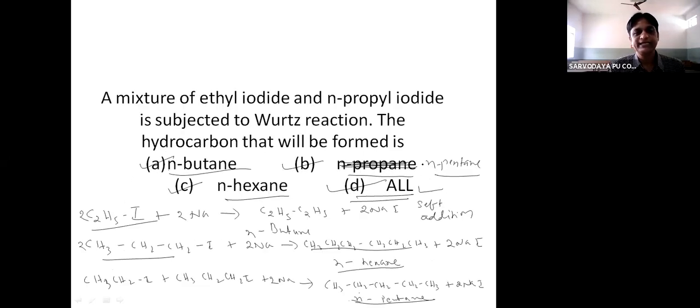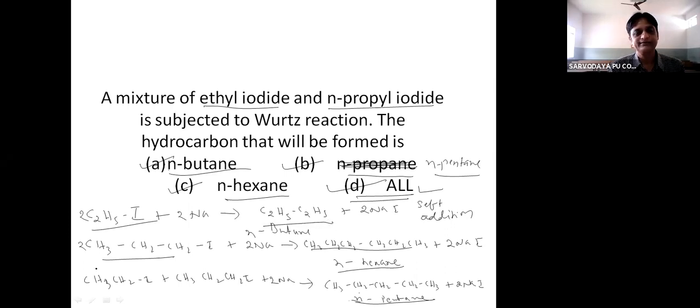A mixture of ethyl iodide and n-propyl iodide is subjected to the Wurtz reaction. The hydrocarbon that will be formed is n-butane, n-pentane, n-hexane, or all. Again, this is an example of the Wurtz reaction. Mixture of ethyl iodide and n-propyl iodide. See, 2 molecules of ethyl iodide can undergo self-addition to form butane.